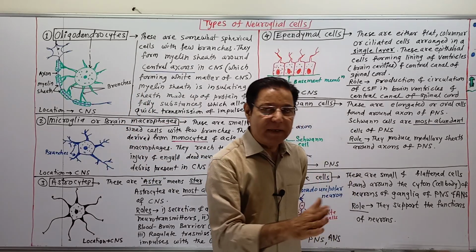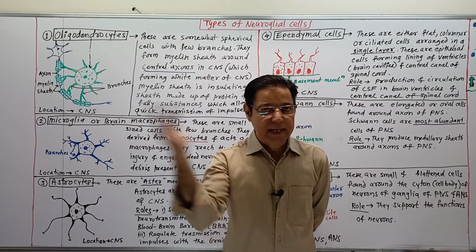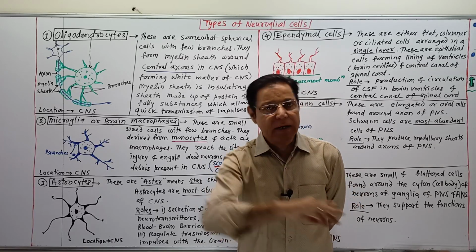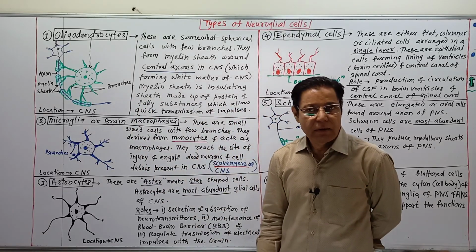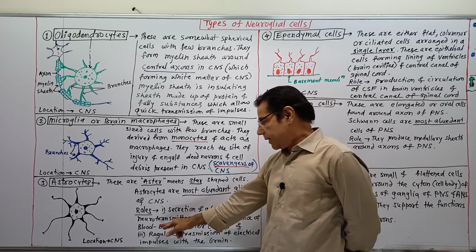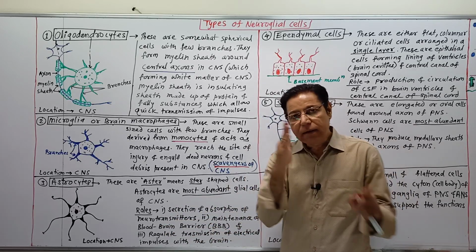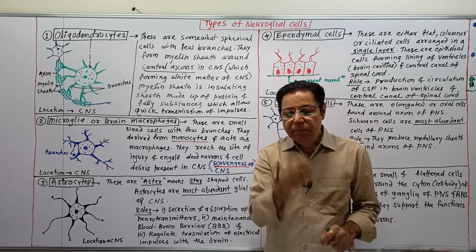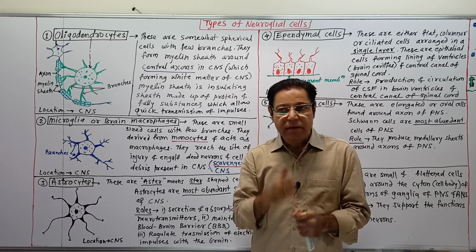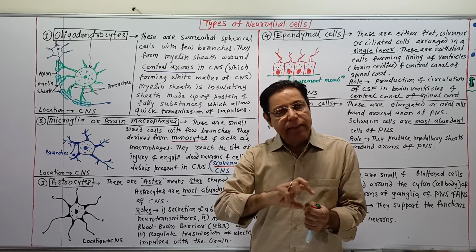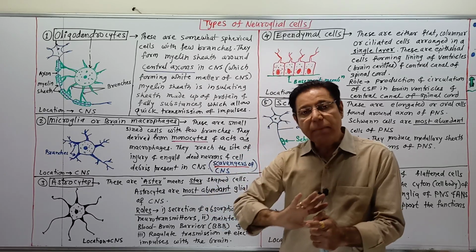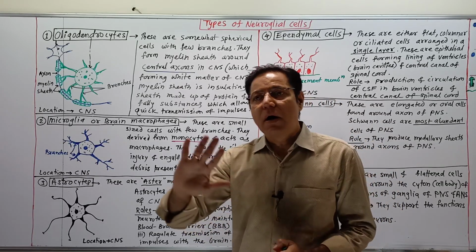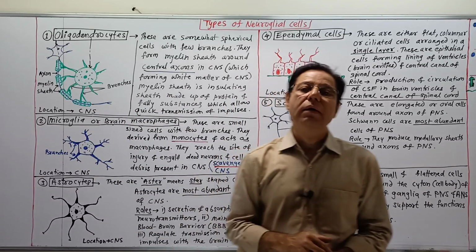Non-important material and harmful material present in the blood are not taken by the nervous tissue, and that is why astrocytes play an important role in maintaining the blood brain barrier. In this way they prevent the supply of harmful substances to the nervous tissue.